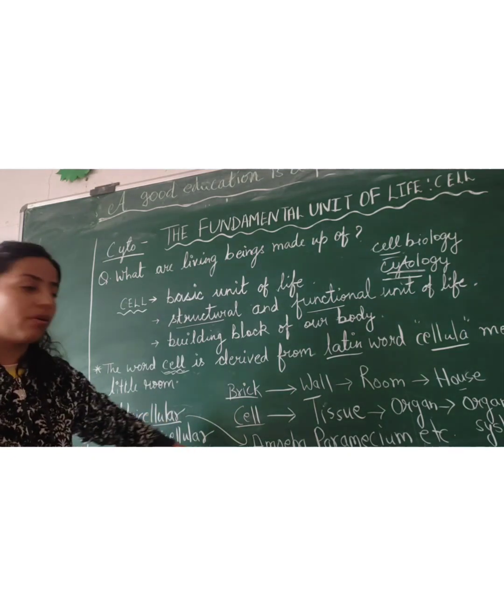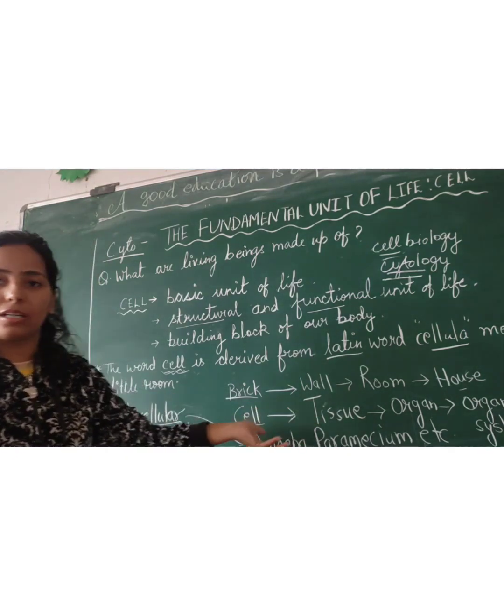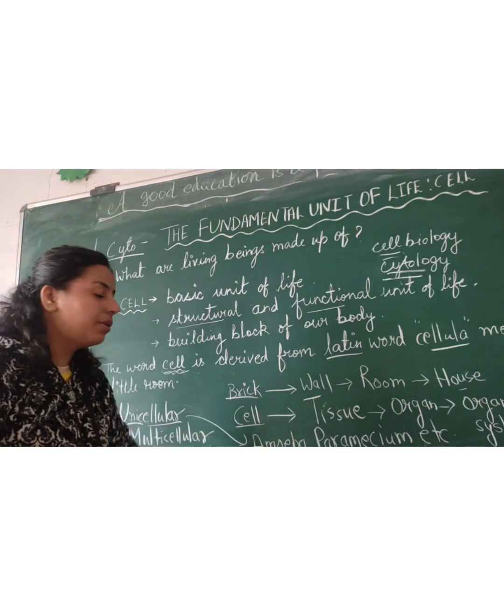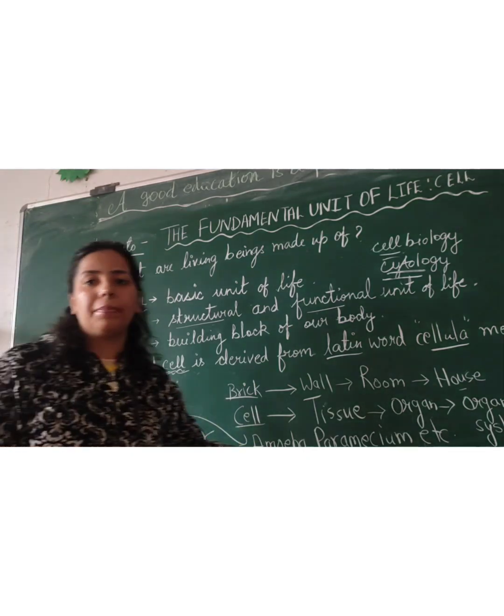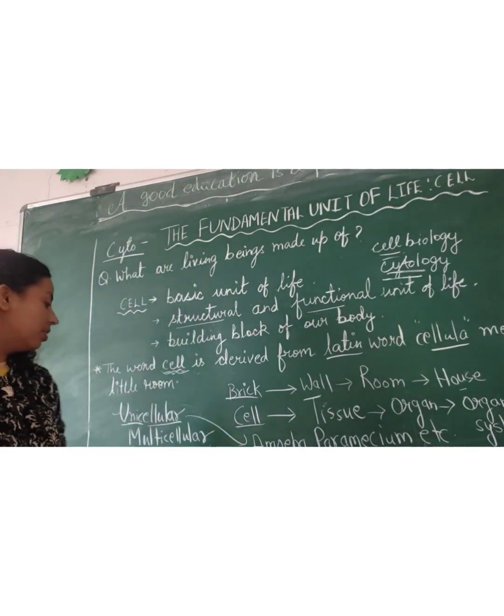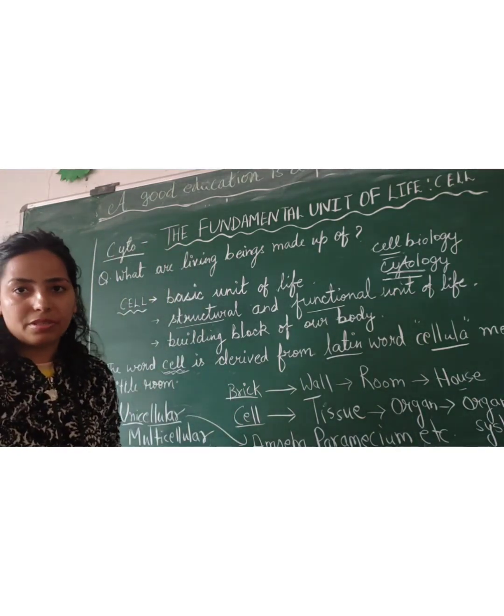And the examples I have already discussed: amoeba, paramecium, bacteria, Euglena, they all are unicellular organisms. Multicellular: fungi, plants and animals all come under multicellular organisms.